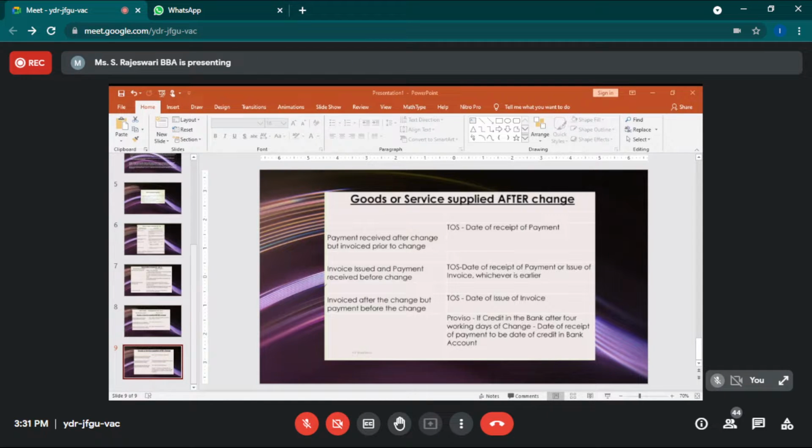So these are the supplies, the value of supplies and credit which are available under the GST. Okay, so with this I'll stop the lecture.